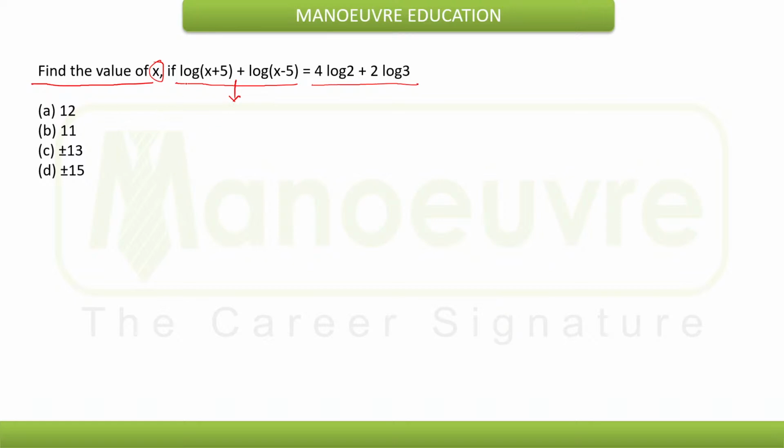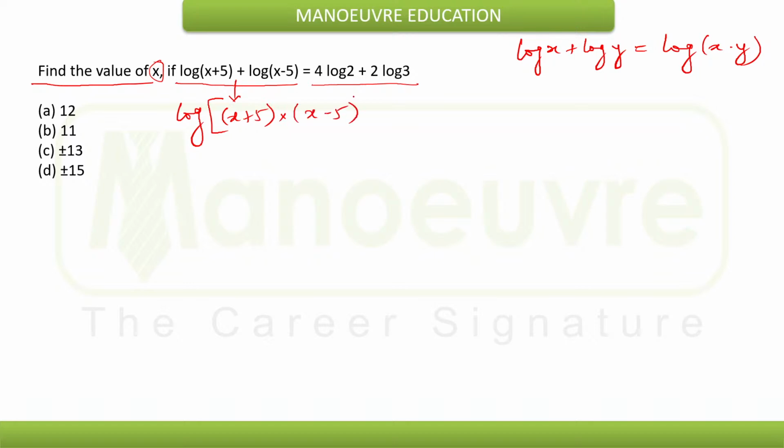How can I go for this? This is log of x plus log of y. This is the property, log of x plus log of y, I know it is log of x into y. So it will be log of x plus 5 into x minus 5 is equal to. Now I know another property that I can make use of here on the right hand side, that is log of a to the power x is considered as x into log of a.